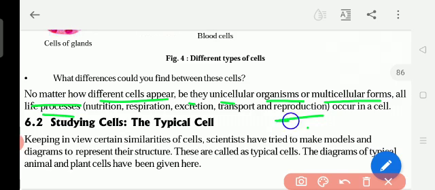Transportation means after digestion the blood and food are transported to all parts of the body.